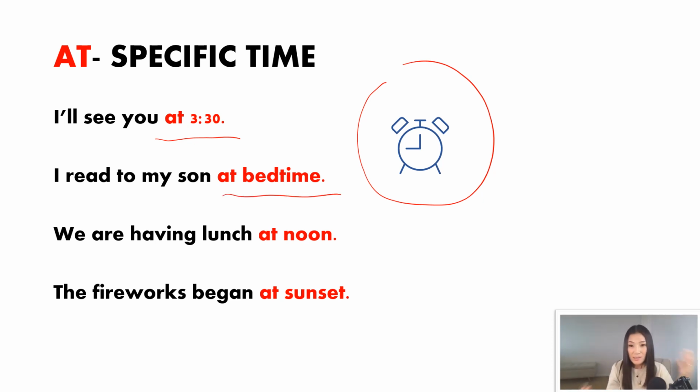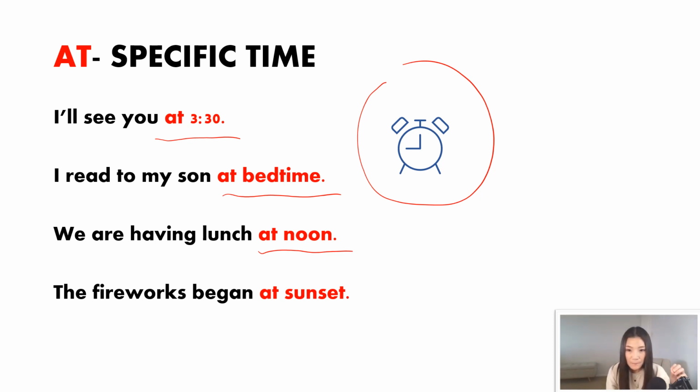But if you look at the second sentence, it says, I read to my son at bedtime. That is still, even though it's not a clock time, it's not 8 o'clock, 9 o'clock, it's still a specific point during the night, so I'm going to use the word at. If you look at the third sentence, it says, we're having lunch at noon. Noon is a very specific time during the day.